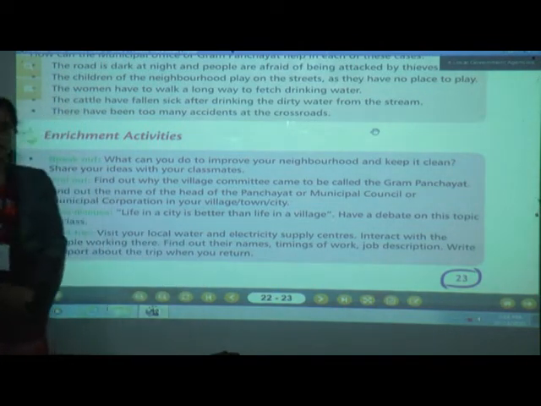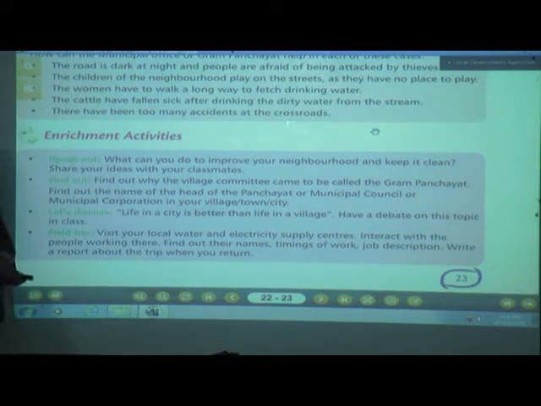Once you visit the local water and electricity supply center, you are going to interact with those people, and you are going to ask their names, what the timings are, and which job they are doing over there. You are going to make a report about the trip when you return home. Okay, understood? Now let's see the next one.